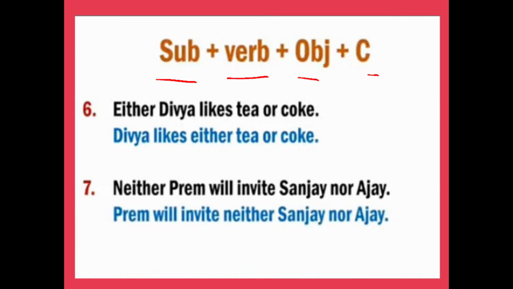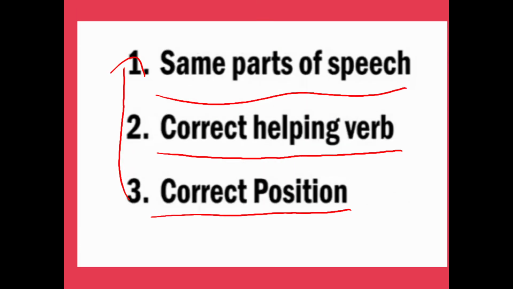Either Divya likes tea or coke. See here, either is written before Divya. This is a noun. And or is written before coke. It's also a noun. So according to the first rule, it should be written before the same part of speech.